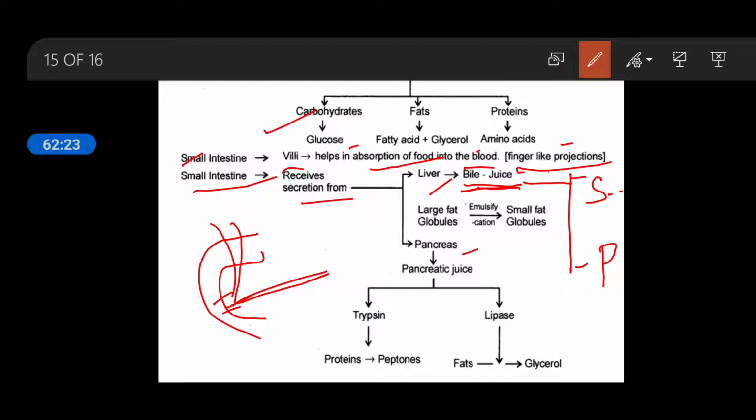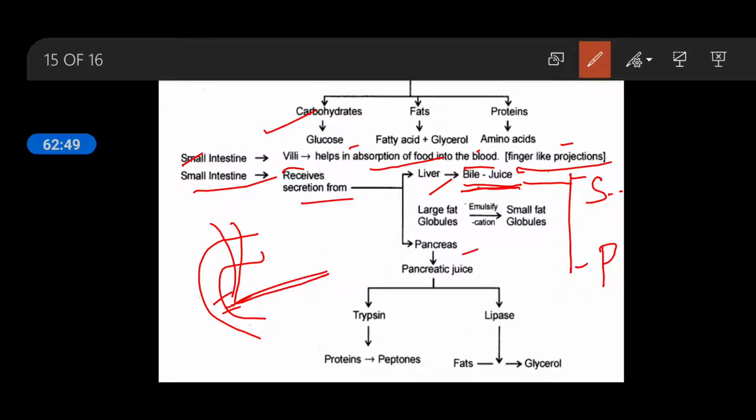The first purpose of these salts is to neutralize the acidic food, because you know food is coming from the stomach. And in the stomach, due to the HCl, the food becomes acidic. But the enzymes which are present in the small intestine can work in alkaline condition, meaning basic condition.